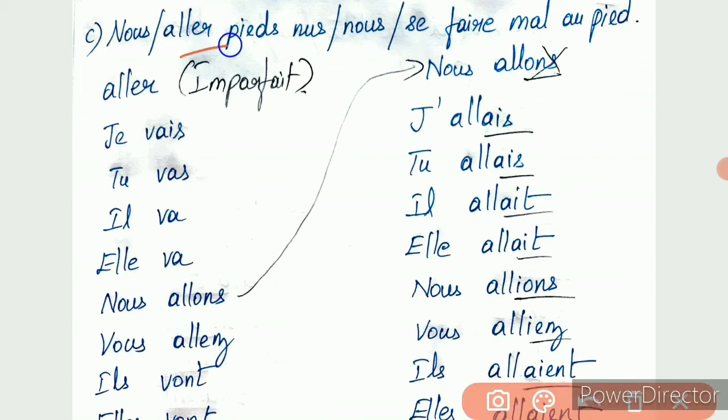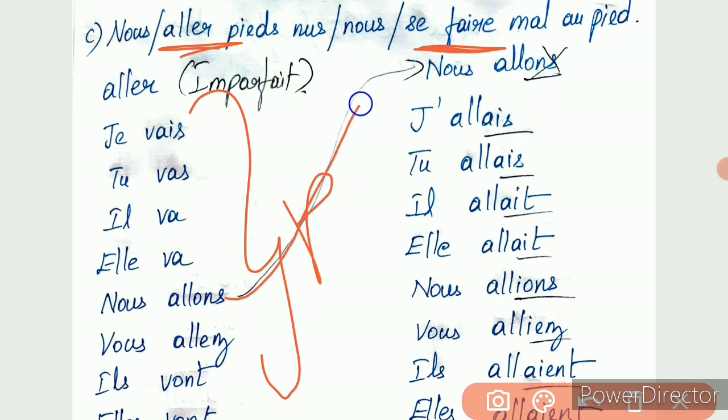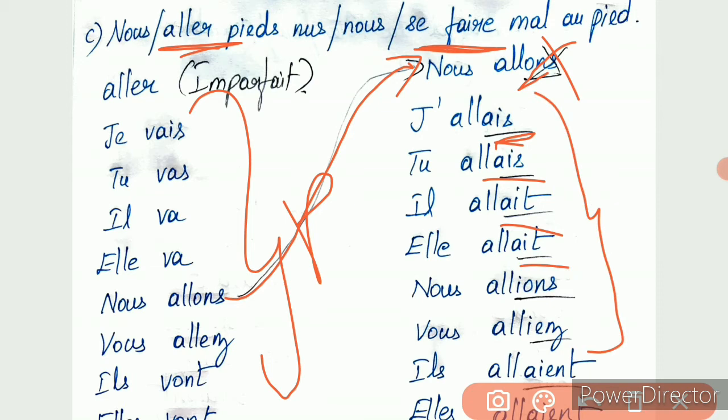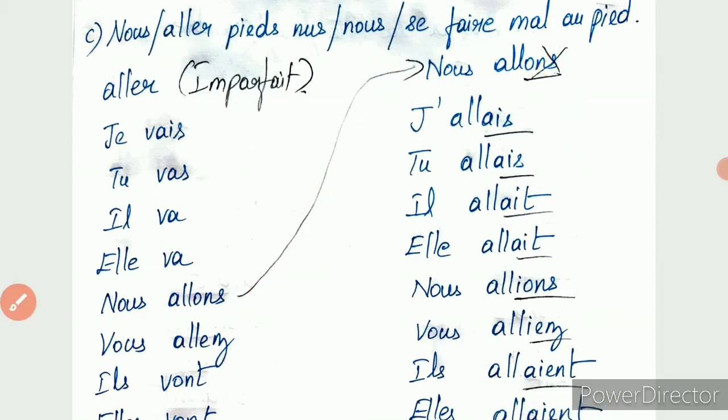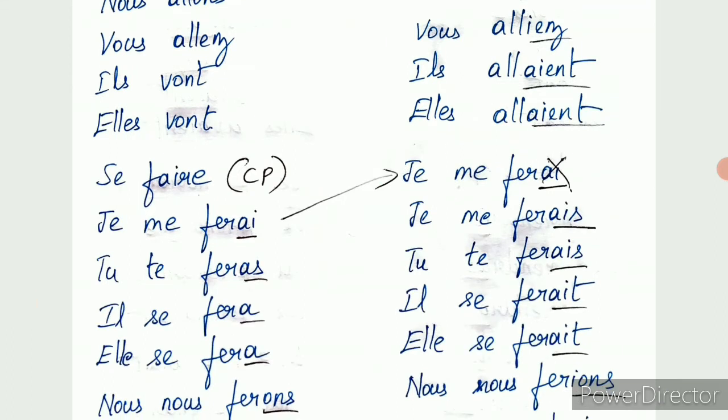See, the first verb is aller and the second verb is faire. So the first verb we are writing in the imperfect. First, I have written the present tense conjugation here, and from that present tense, nous allons, remove ons, add ais, ait, all these imperfect endings. Clear? Then the conditional present.